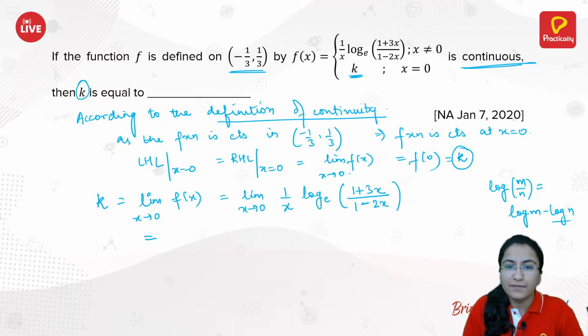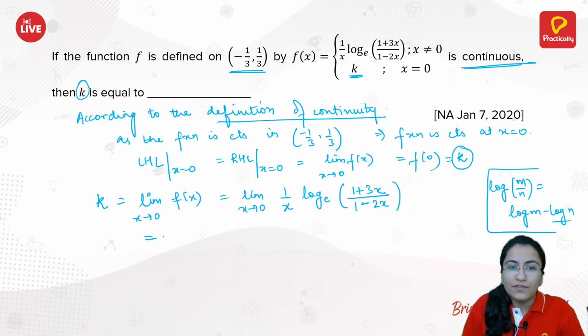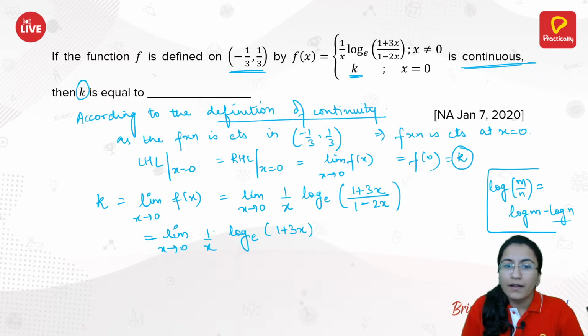We have this function with us. So using this logarithmic property, we will just write this function again. Limit x approaches to 0, 1 by x, this is log with base e of 1 plus 3x minus log of 1 minus 2x.